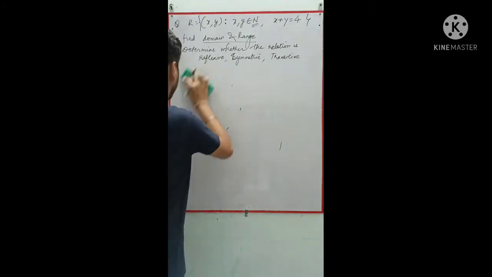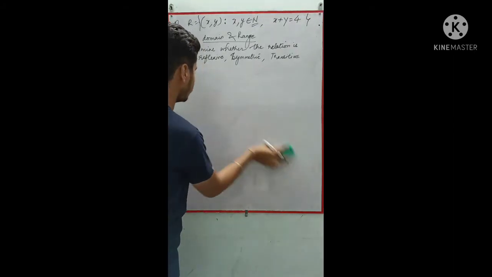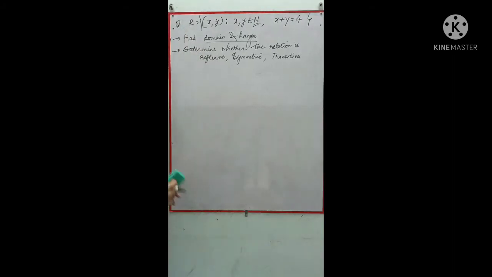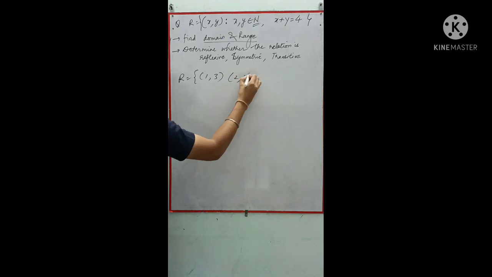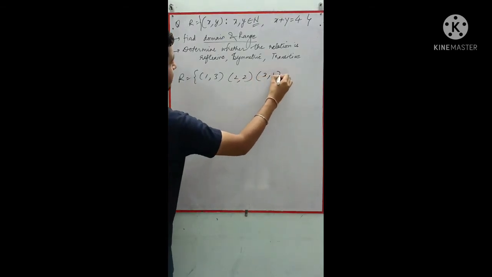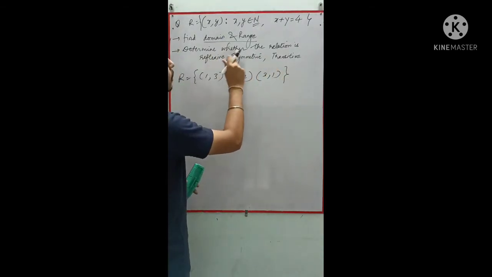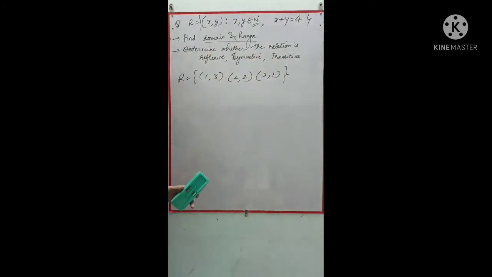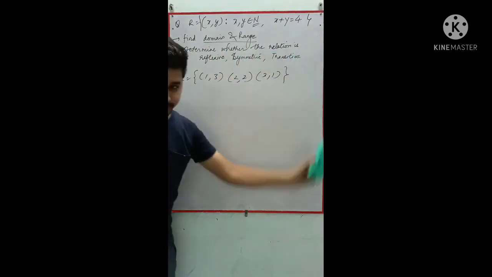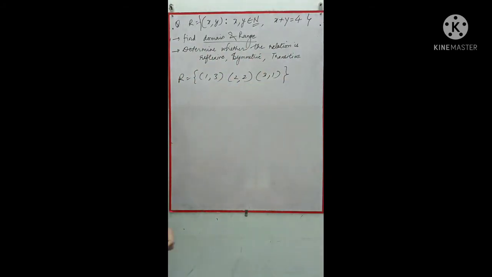Now we have to determine whether this relation which we got, (1, 3), (2, 2) and (3, 1), is reflexive, symmetric or transitive. Let's check whether we are getting reflexive.